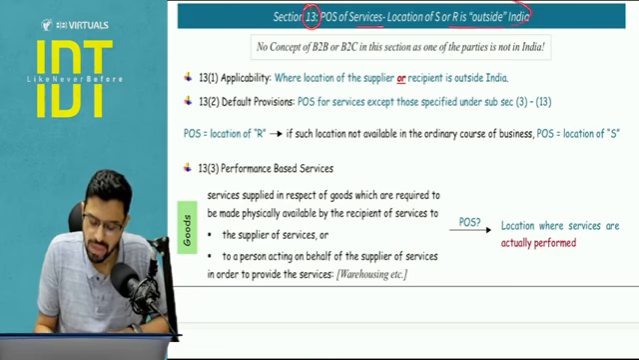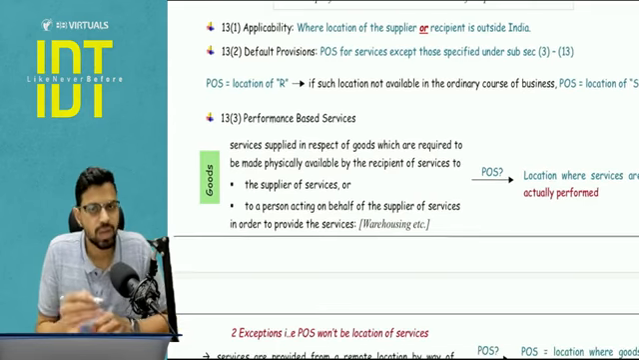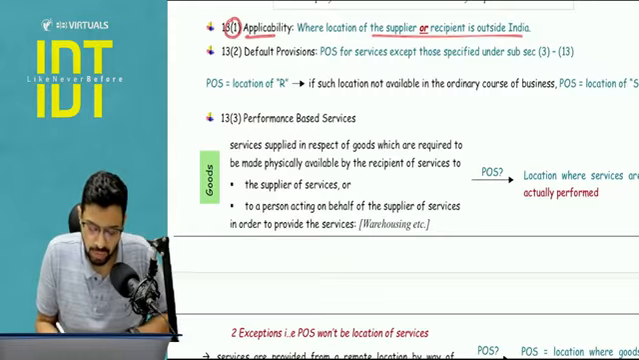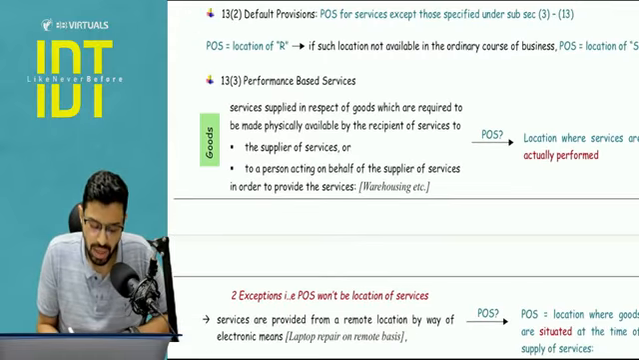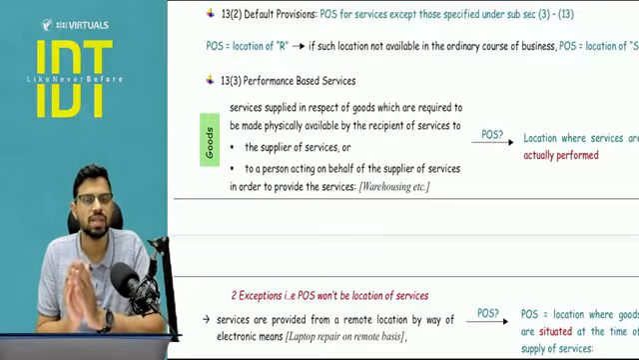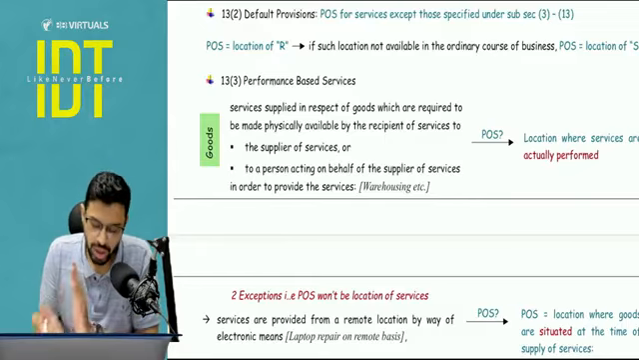Place of supply of services where one of them is outside India. So here there are around 13 subsections. Let's start. 13.1 is the basic applicability when one of them is outside India. 13.2 is the default provision that if the specific subsection does not apply, the answer of place of supply will be location of recipient if it is not available in the ordinary course of business.